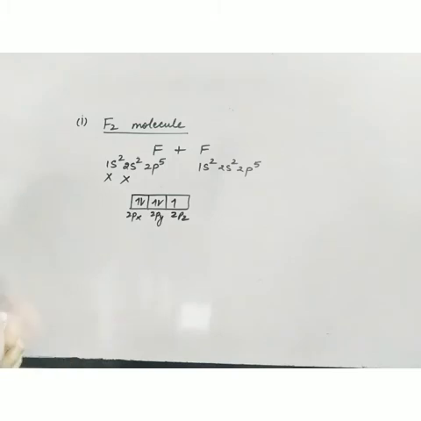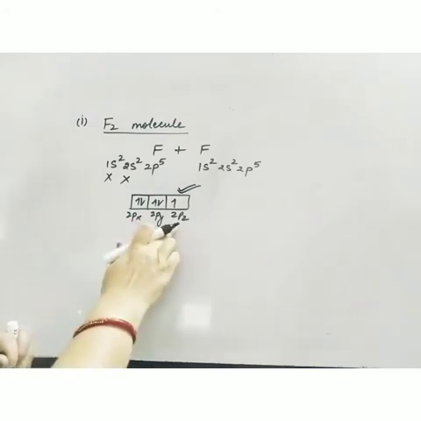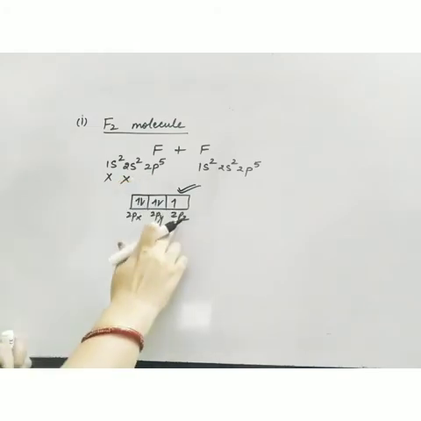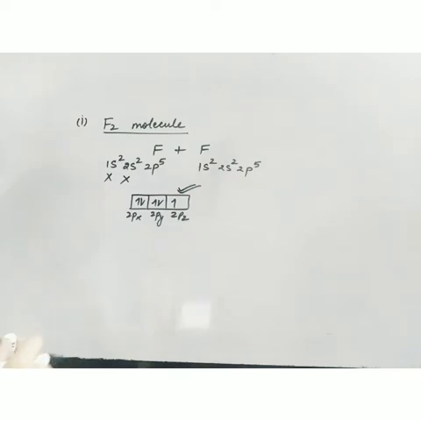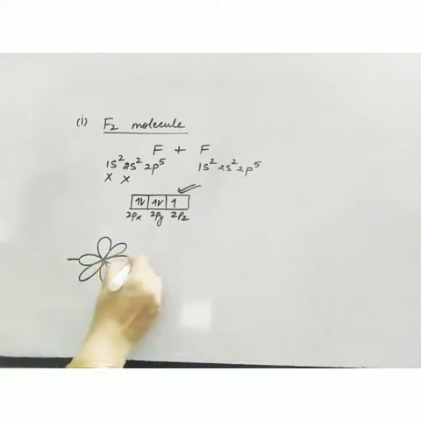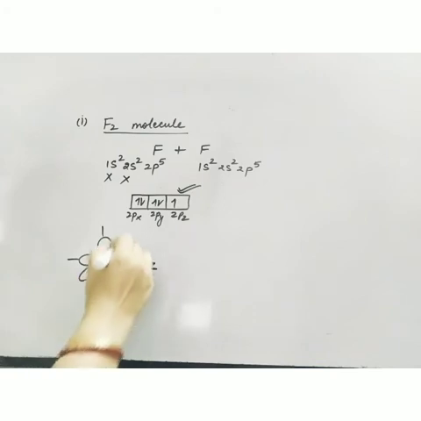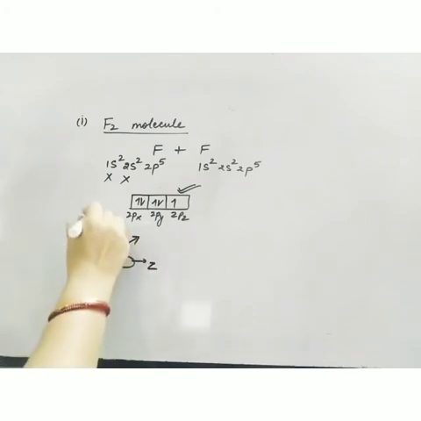So according to the overlapping concept, which orbital will take part in the bond formation? Only 2pz. So 2pz of one fluorine will overlap with 2pz of the second fluorine, like this. I am making all the p orbitals together. This is z, this is x, this is y.